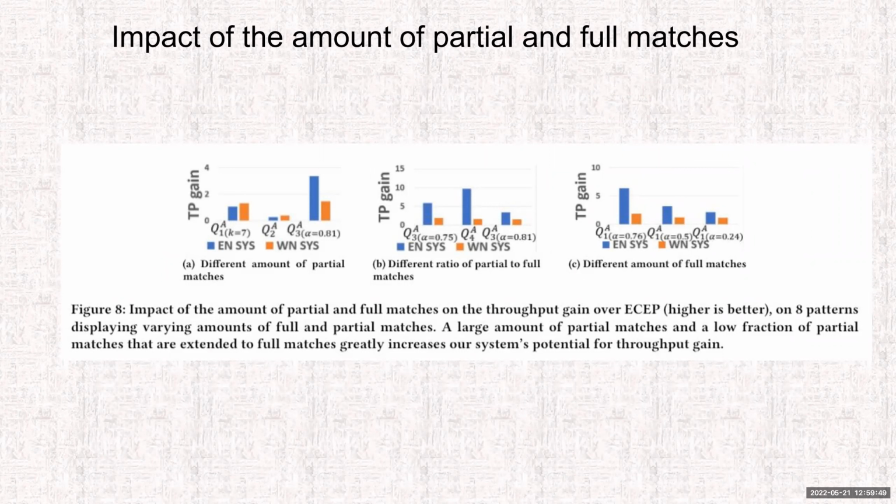In this test, for example, in the C graph, we tested on different amounts of full matches, where Q1A, where alpha equals 0.76, had the smallest amount of full matches. So these experiments indicate that the more partial matches we have for the pattern in the data, combined with a lesser amount of full matches, the better our system will work over exact CP.